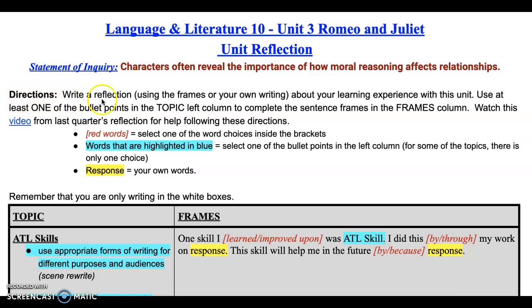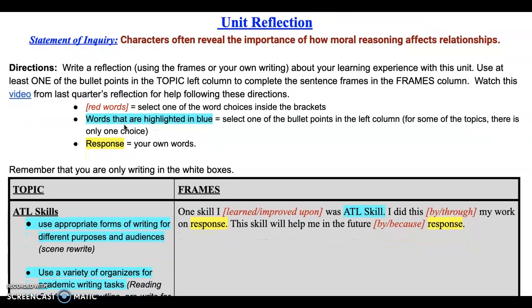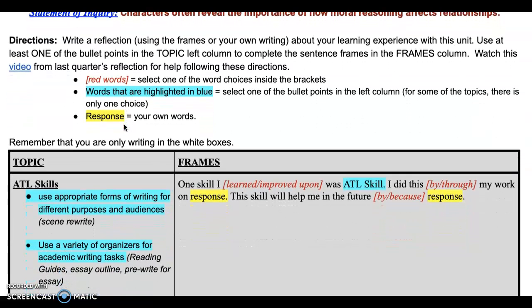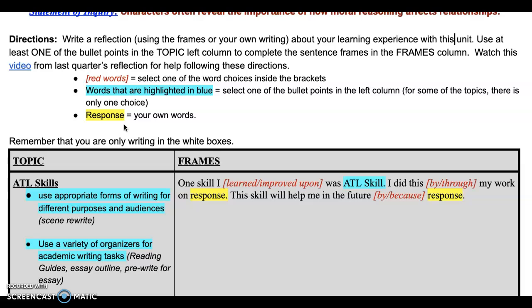Your directions are: write a reflection, and you can use frames or your own writing about your learning experience with this unit. Use at least one of the bullet points in the top left column to complete the sentence frames in the frames column. So you've got your topic here and your frames over here.